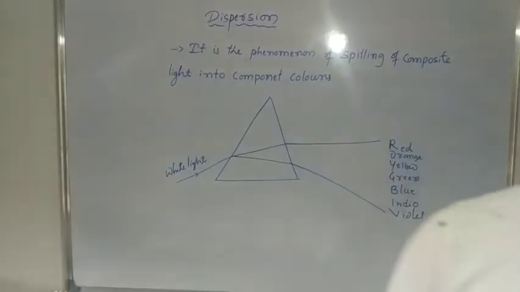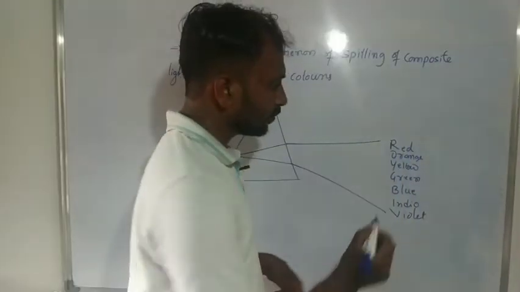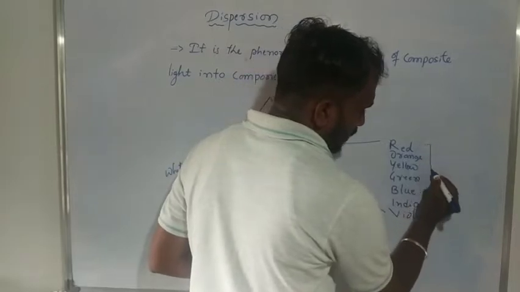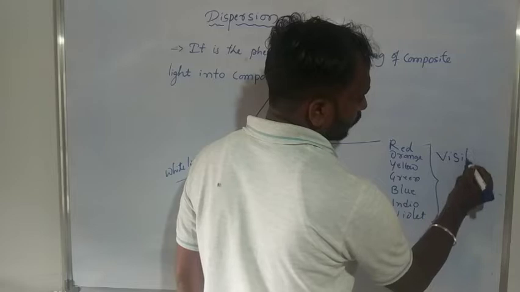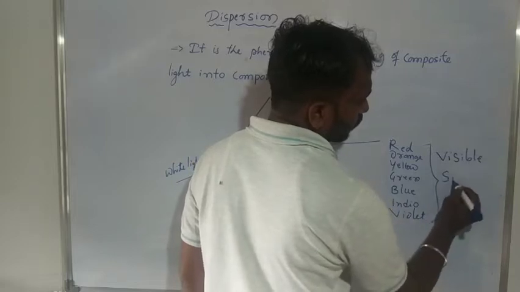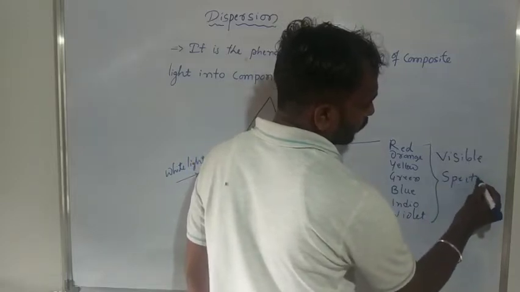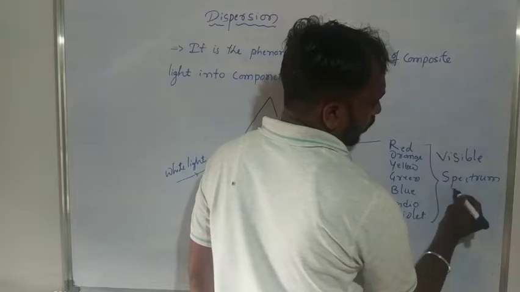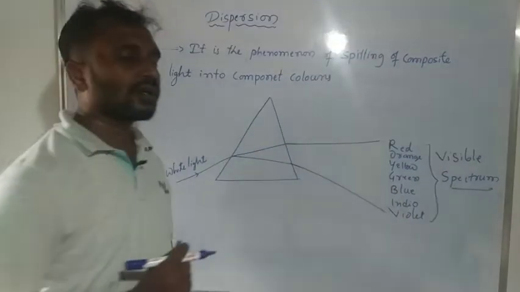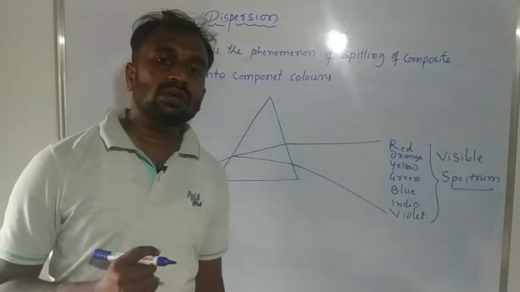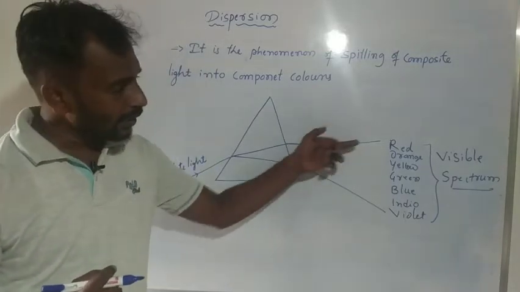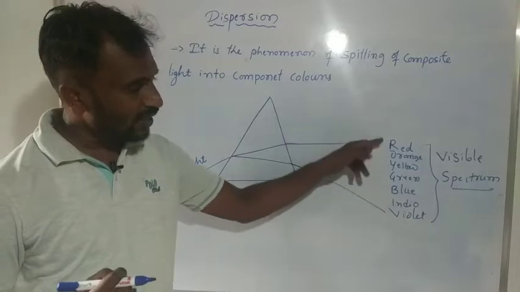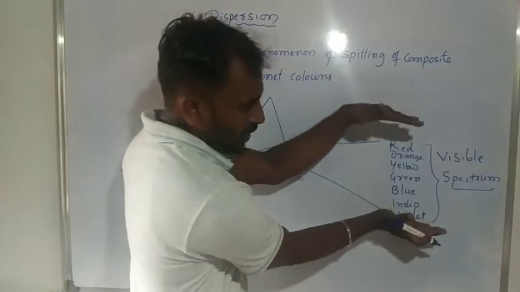Here we get 7 colors, and this we consider a visible spectrum. Spectrum means a group of color bands due to dispersion. Here we have a total of 7 color bands, which is one group.